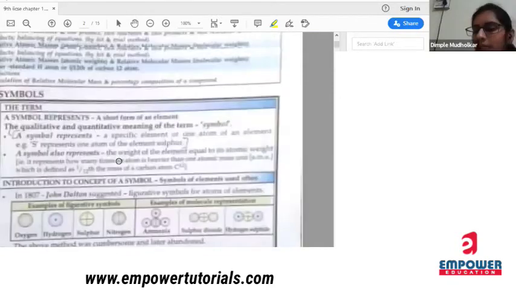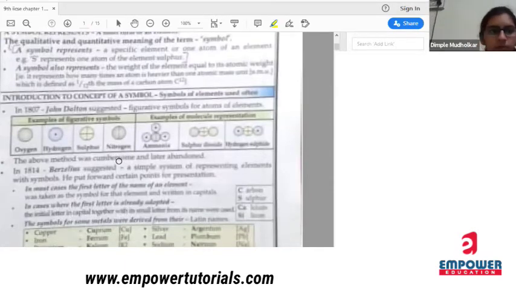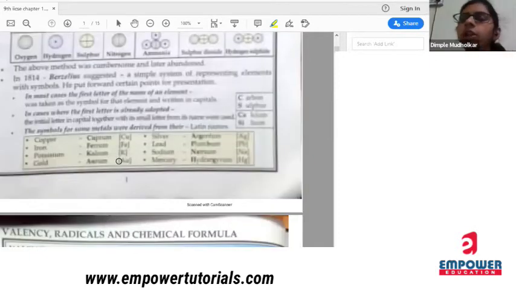Chalo, we'll quickly revise all the things that we have done today, and then we'll go further. What is a symbol? It is a short form of an element. It represents the specific element or an atom. Who introduced the concept of symbol?